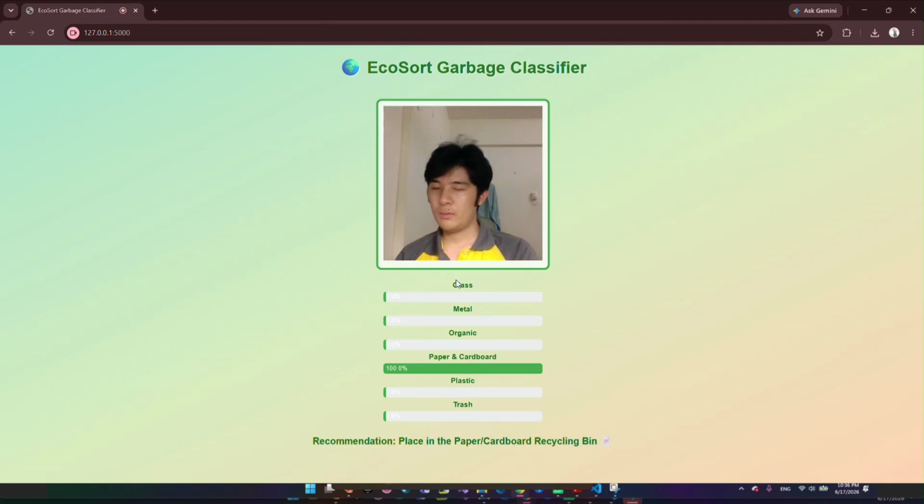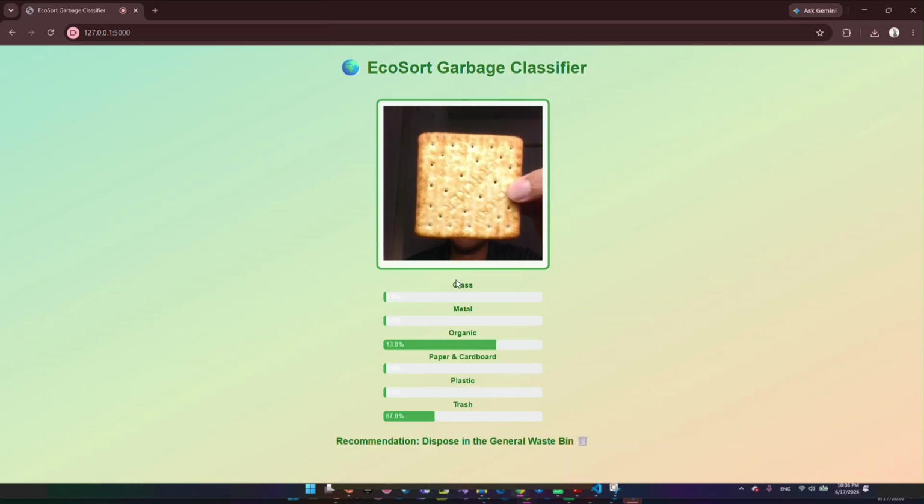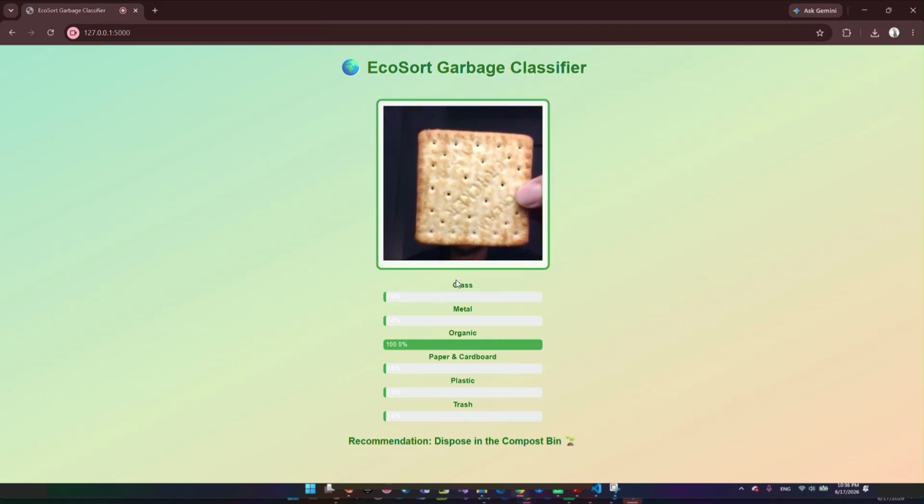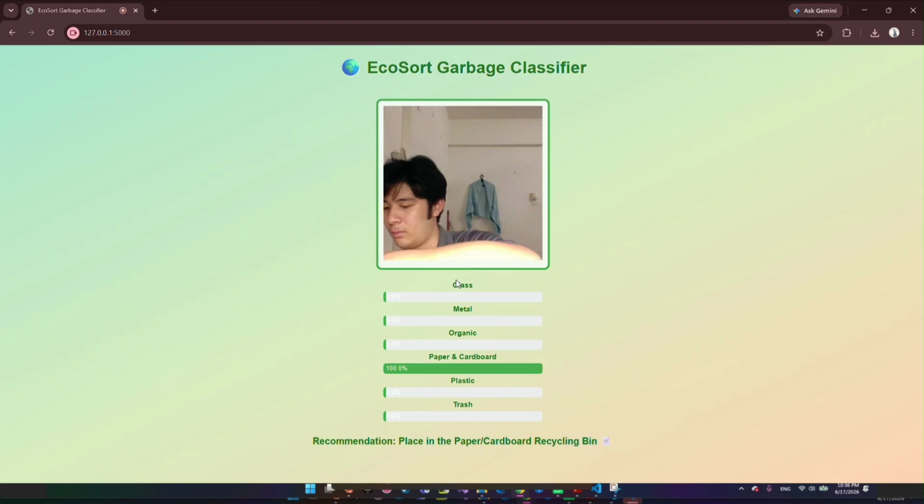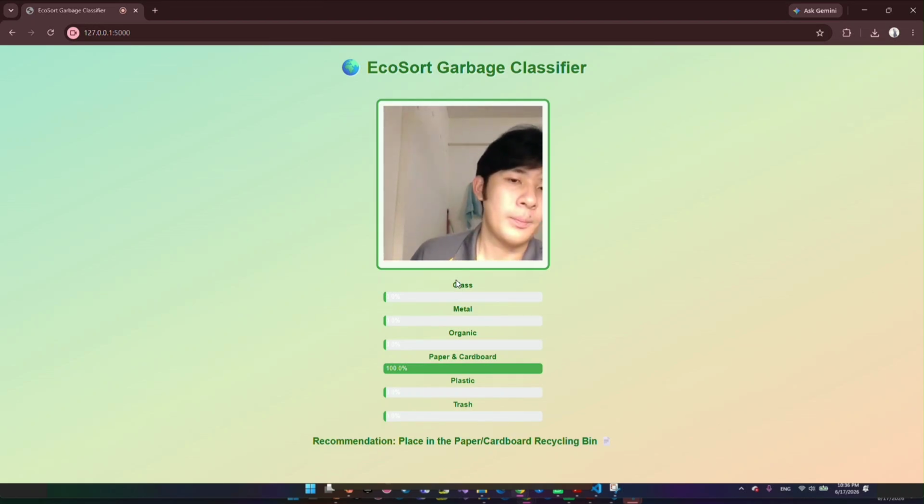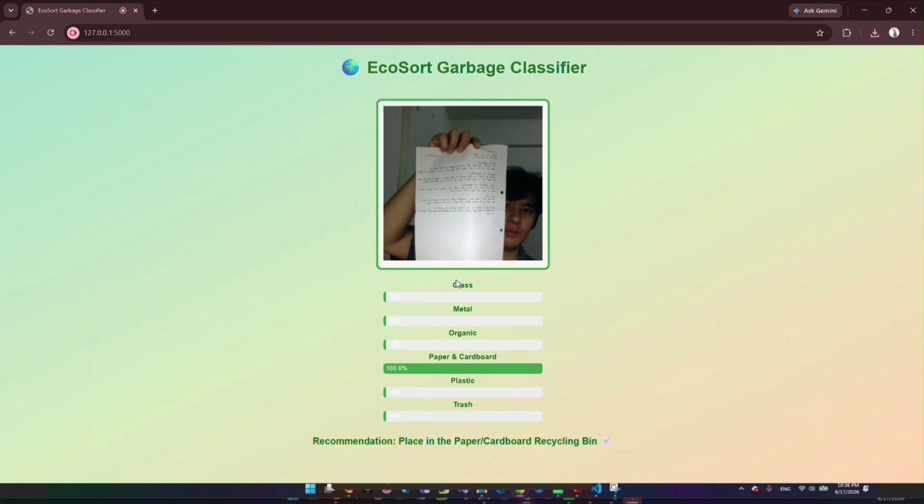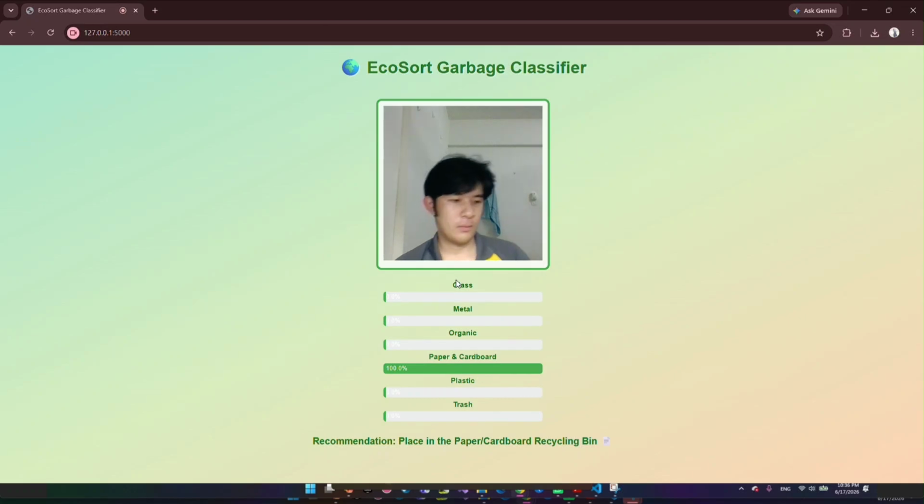And the next item we're going to demonstrate is organic, which is food. In this case, we're using a biscuit. So you can see the application has 100% confidence that the item is in the organic class. Next, I'm going to demonstrate paper and cardboard using a paper. The application still has 100% confidence that it is paper and gives a recommendation to place it in a paper or cardboard recycling bin.